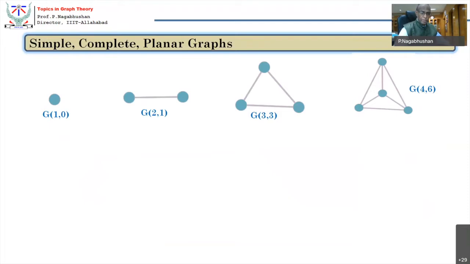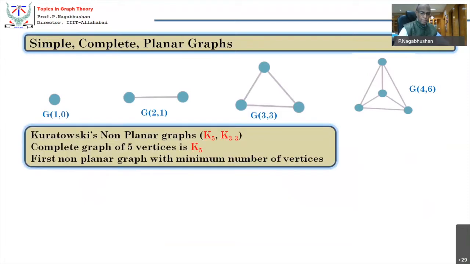We shall try to build up. So let us consider a graph of 5 vertices, and when it is a full graph, then we call it a K5 full graph. This is K4, this is K3. So we shall call it K5 full. Let us see whether it's a planar graph or a non-planar graph.